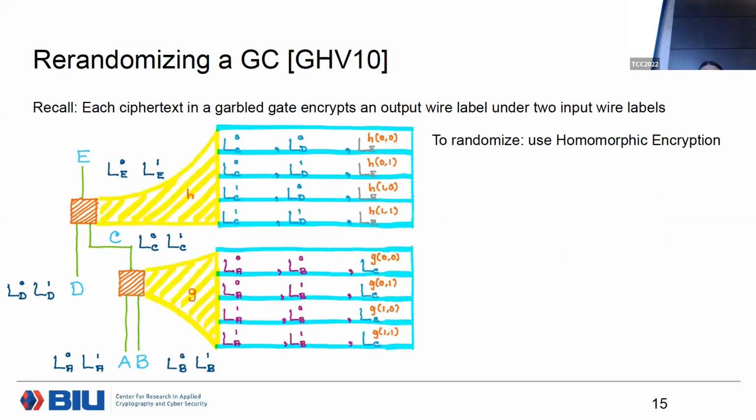Good. Now, if you recall, the way classic garbling schemes work is that every pair of input keys or input labels is used to encrypt the corresponding output label. The output label that corresponds to the result of the computation on this particular gate. So we have a set of ciphertexts, and now we want to re-randomize them. So what do you do? You use homomorphic encryption, right? Because it has re-randomizing properties.